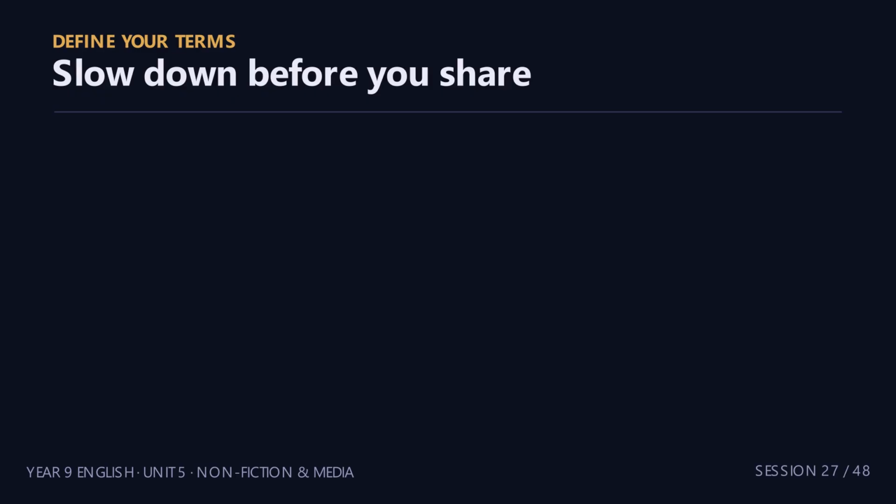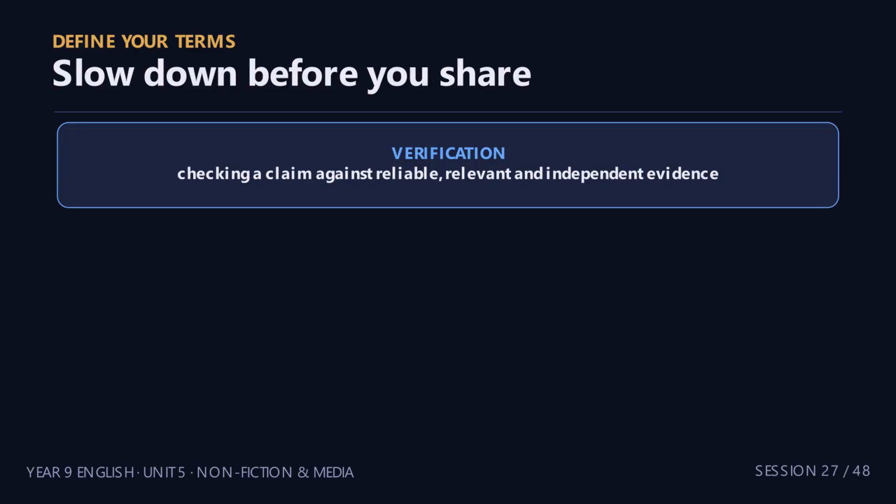Let's define the central term. Verification means the process of checking a claim against reliable, relevant, and independent evidence. Media literacy is not the belief that every source is deceptive. It is a disciplined process of checking who made a claim, what evidence is offered, whether the evidence can be traced, when it was produced, and whether independent sources agree.